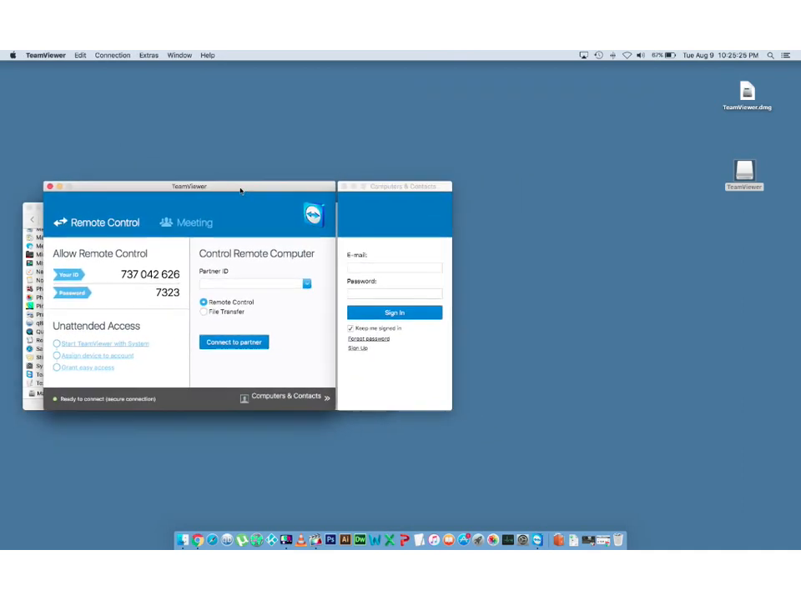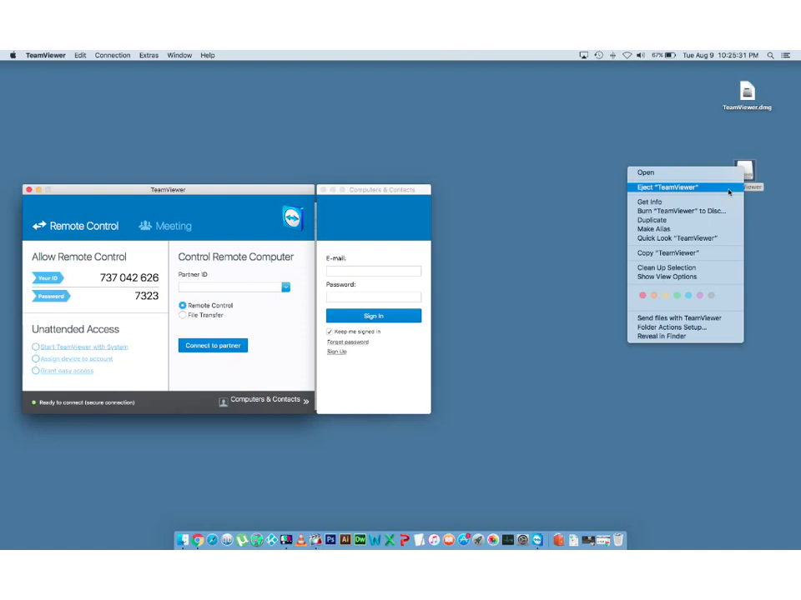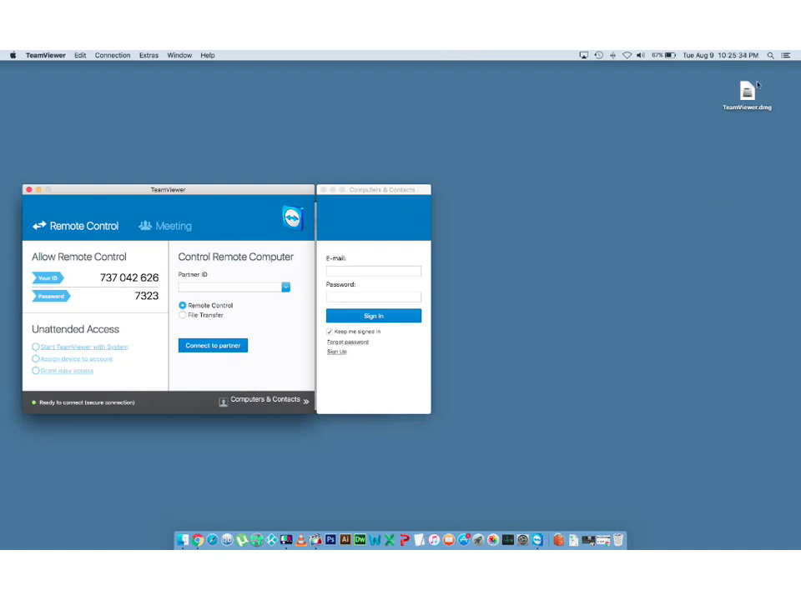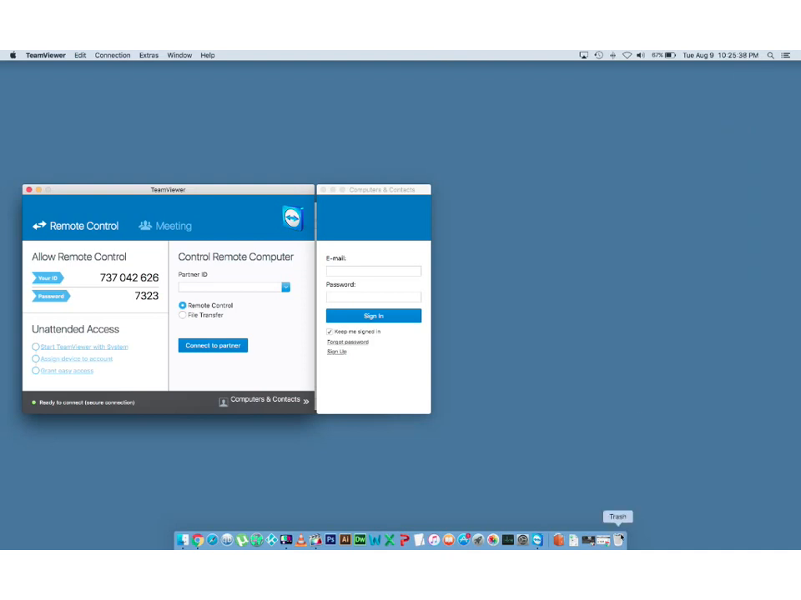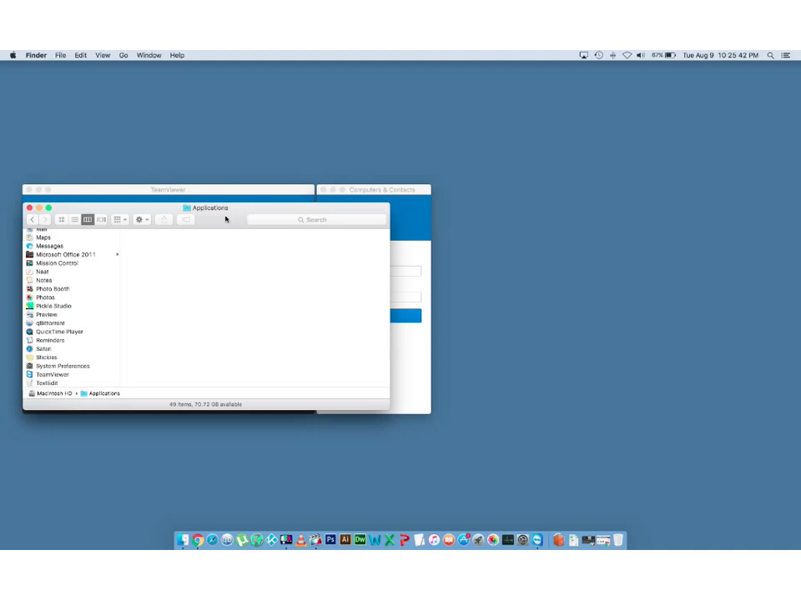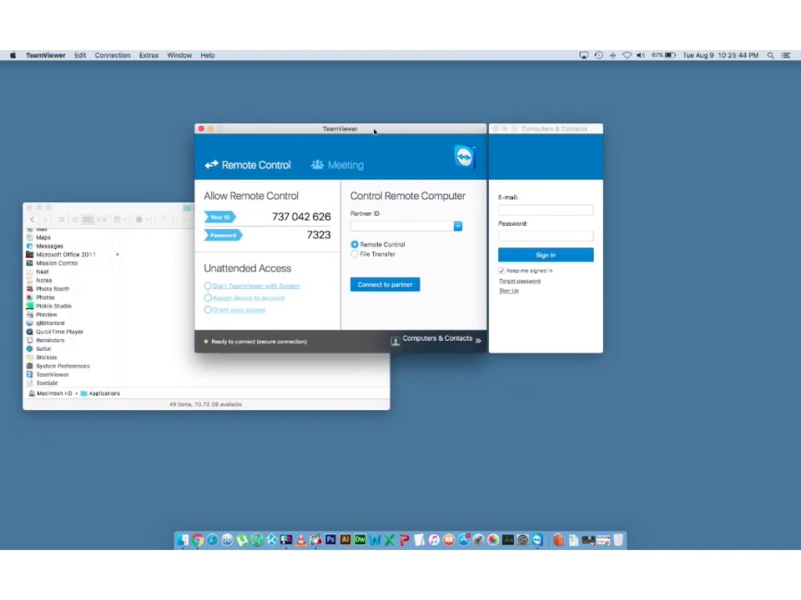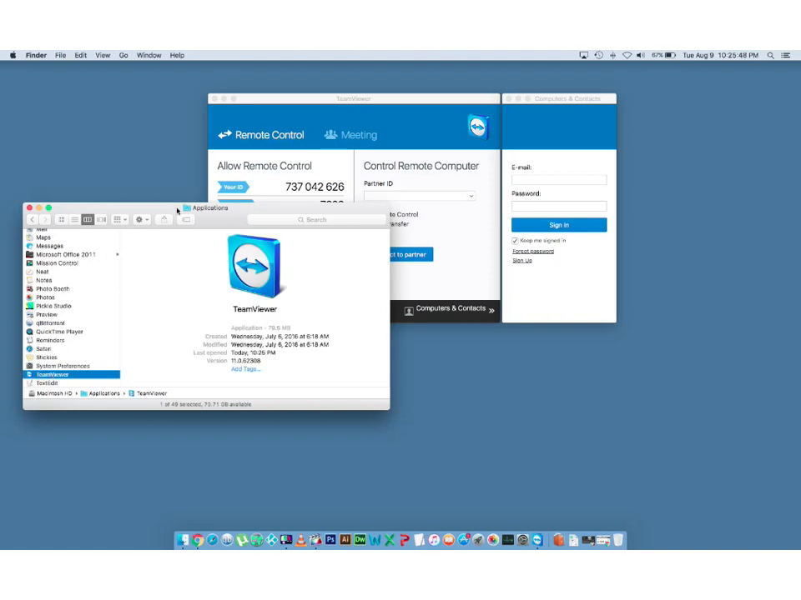This is the actual application. You can eject this, and you can move this to the trash. You can now delete that. Now, this is the application. Right here is the application in the applications folder.